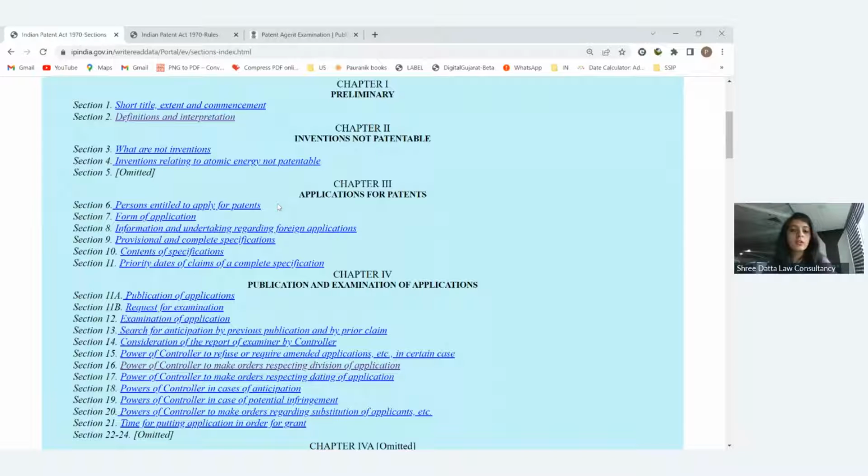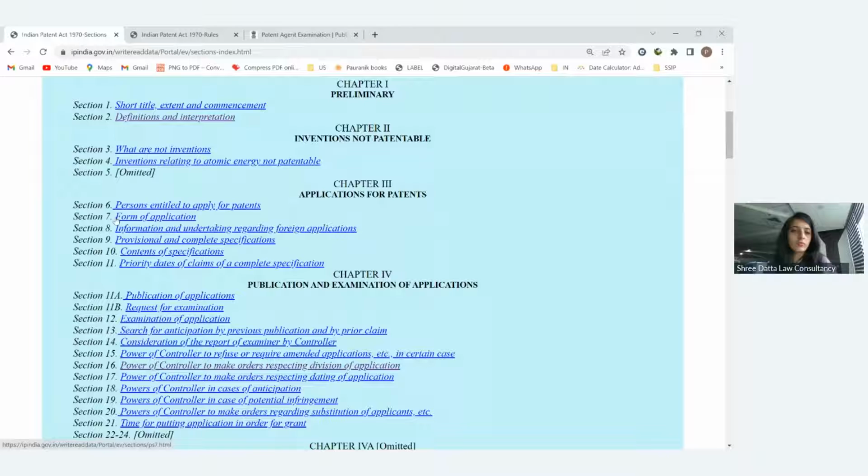If any person files a patent application in India as well as in the PCT or any other country, then in that case we have to file form 3 every 6 months. We have to intimate or give a declaration to the patent office that after filing in India we have filed in the PCT or any other country. That is our responsibility, to update the patent office on whether the application has been filed in other countries or not. If not, then you just write that we have not applied anywhere, but you have to file form 3 every 6 months to the patent office. So section 8 is basically related to that only.